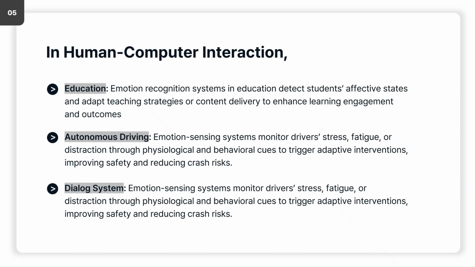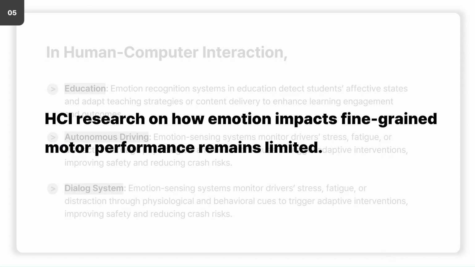Recently, the influence of emotion has become increasingly significant in the field of HCI, with applications in diverse areas such as education, autonomous vehicles, and intelligent dialogue systems. The emergence of affective computing, in particular, highlights the importance of emotion in computing environments. However, within HCI, fine-grained investigations of motor domains such as pointing or selection remain relatively underexplored.